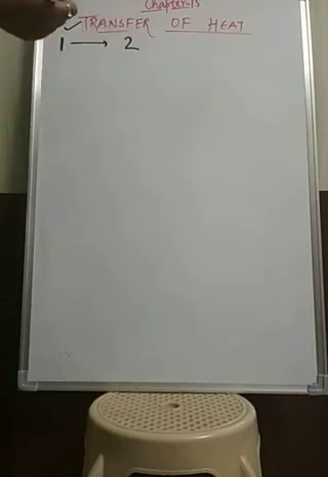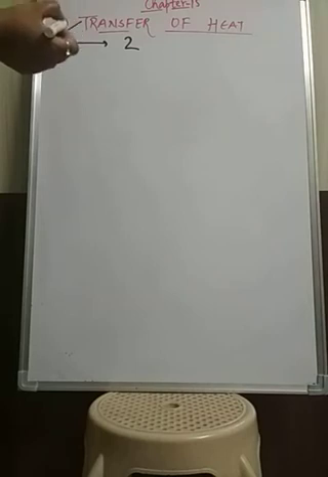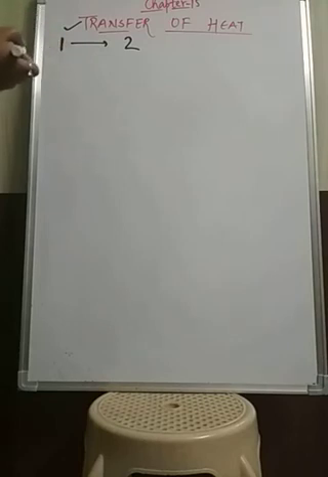Or a person who is making tea uses a kettle with a long handle, and that handle is again covered with cloth, so that when he handles the kettle, he will not get hurt by the heat, because the kettle is made of metal. Metal conducts the heat faster, and then he would be hurt by the heat. So he mainly covers that particular handle with a cloth.